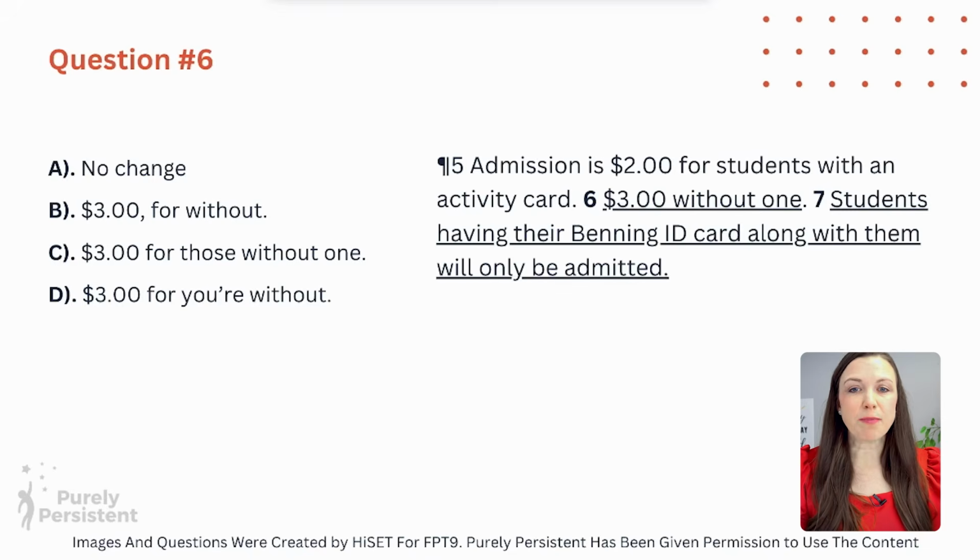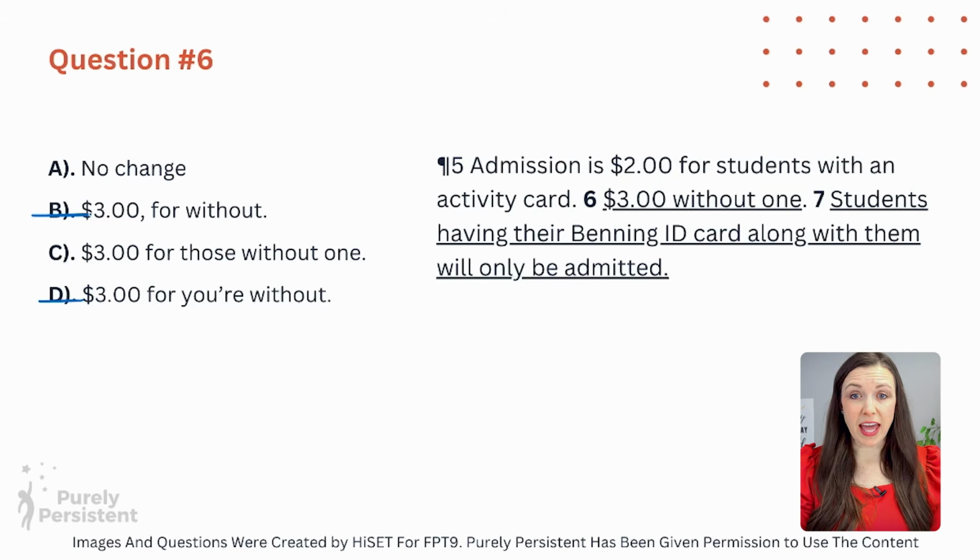Question 6. Admission is $2 for students with an activity card, $3 without one. Okay, so we're trying to decide: $3 for without, $3 for those without one, $3 for you are without. Some of them don't really make much sense, right? D definitely doesn't make sense. B has a kind of weird comma.